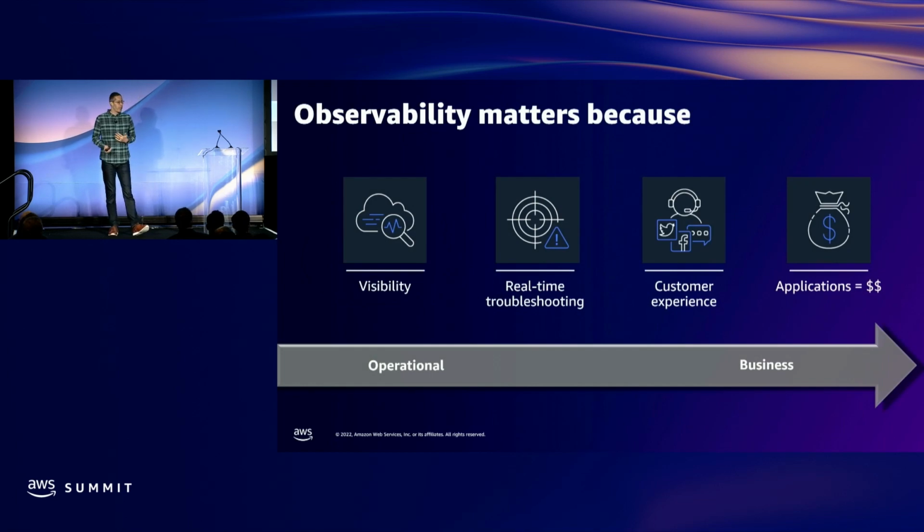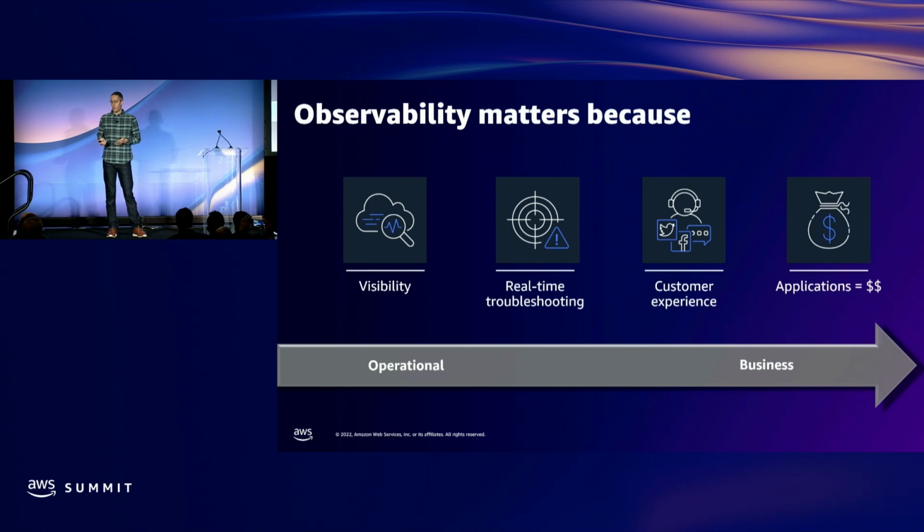So the first one is pretty obvious, right? Visibility. Good data gives us access and visibility into the system. And that also in turn helps us to resolve issues. Nowhere is that more important than when we need to do it in real time, such as if there is a system down or someone is paged and they need to troubleshoot something right away, having really good observability helps.